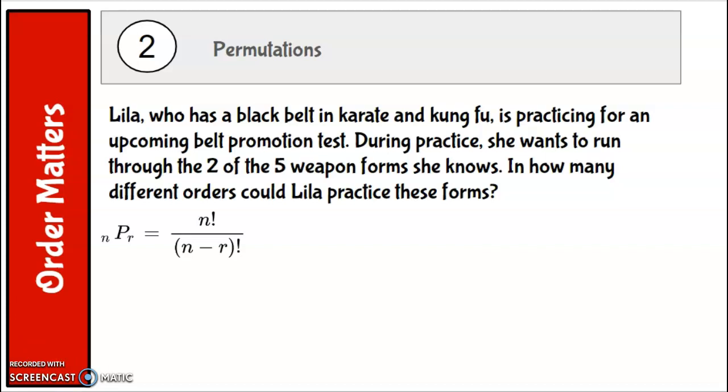Lila, who has a black belt in karate and kung fu, is practicing for an upcoming belt promotion test. During practice, she wants to run through 2 of the 5 weapon forms she knows. So she knows 5, she's just going to do 2 at a time during her practice. In how many different orders could Lila practice these forms? So it's 5 things taken 2 at a time. So it's going to be 5 factorial over 5 minus 2 factorial.